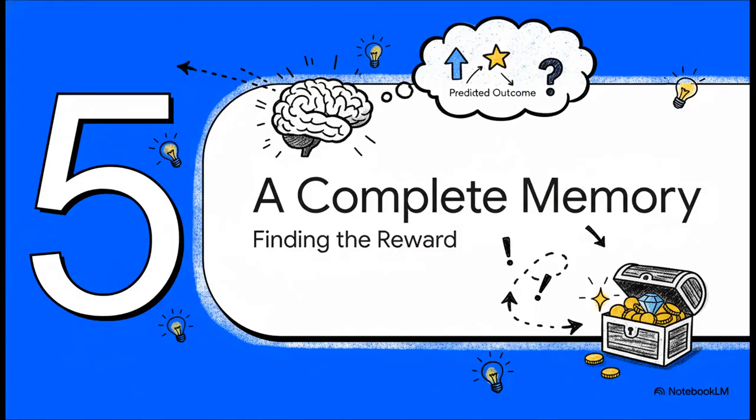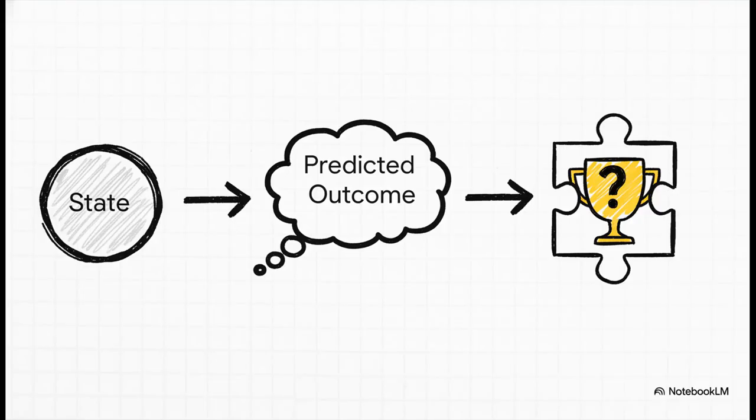We are almost there. At this point, the AI has an imagined action and a predicted outcome, but we are missing one critical piece of the puzzle to make any of this useful for actual learning. And that missing piece is the reward. For an AI to learn anything, it needs to know if an outcome was good or bad. But how on earth do you assign a score, a reward value, to a daydream? This was the last big hurdle they had to figure out.